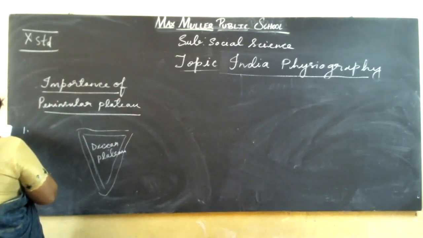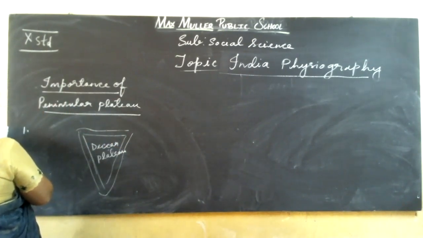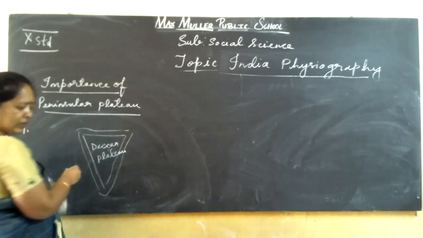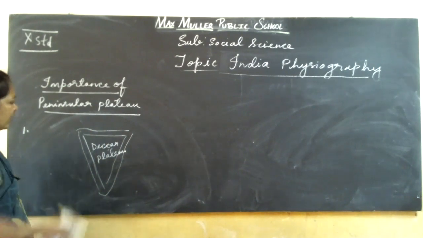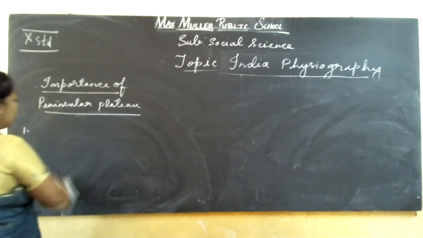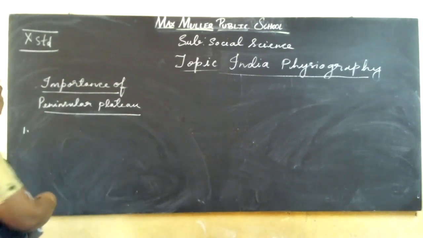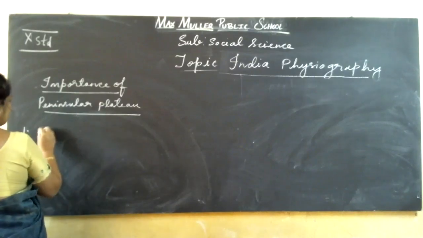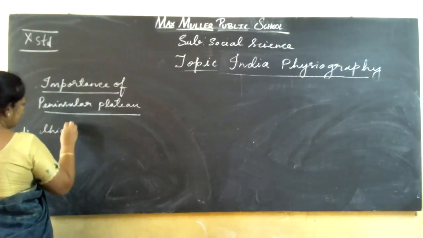And next, this is the Eastern Ghats, from Vindhya to the Eastern Ghats. I explained the same thing: the inner core is called the Deccan Plateau or Central Plateau. Next, we go for importance. Here, the importance is that it has thick forest coverage.